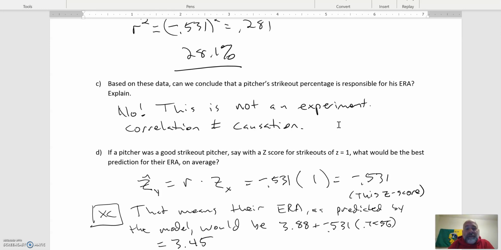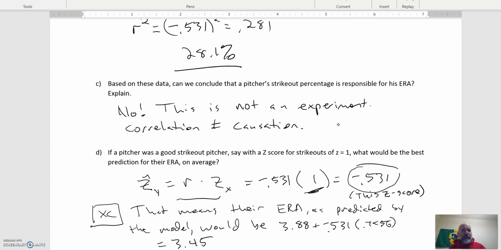So, here's the formula, if their z-score in x is 1, so they're a z-score of 1 for strikeout, then we'd say, well, we expect them to be somewhat better in ERA, and so we give an ERA z-score of negative 0.531. So they're 0.531 standard deviations below the mean.